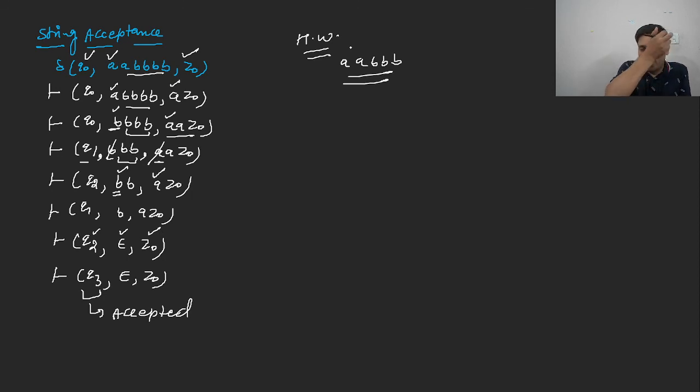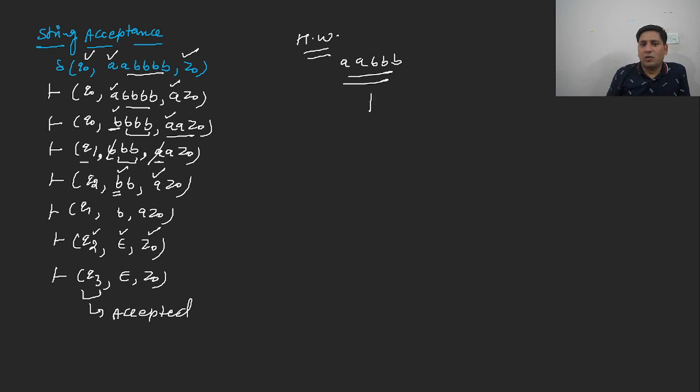So there is no need to construct a PDA for the regular languages, because it will consume additional memory and increase the complexity. That's why there is no need to use the PDA for regular languages. We will use the PDA only for context-free languages, which means they are not regular in nature.